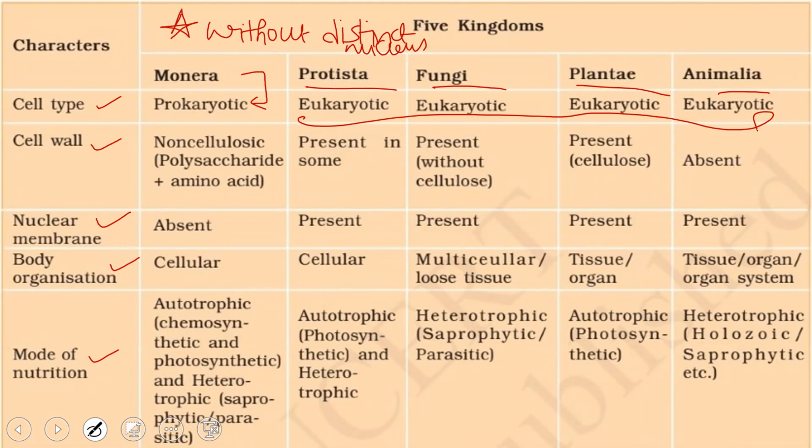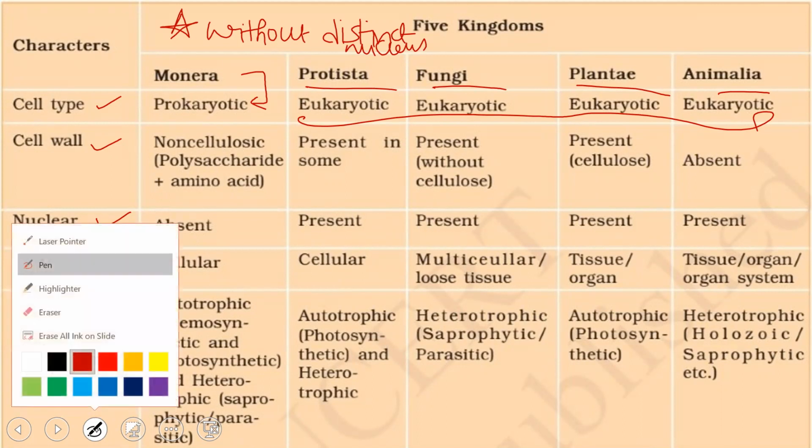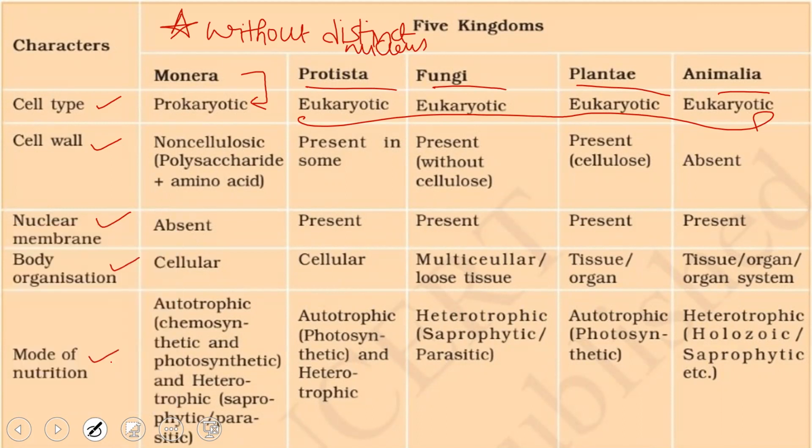Then comes the next character, that is cell wall. As I told you earlier, the cell wall composition goes on varying from one group of organisms to another. As we go ahead with each and every kingdom, we'll understand much more about the cell wall composition. Here we can understand that they are made up of non-cellulose. Generally we know that the plant cell is made up of cellulose, but here they are made up of non-cellulose polysaccharide, a sugar, along with amino acids. Amino acids serve as units of proteins, okay?